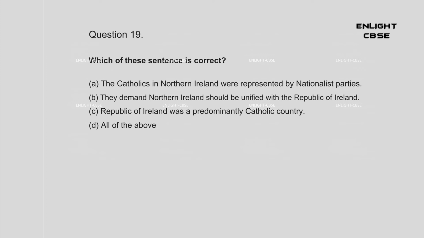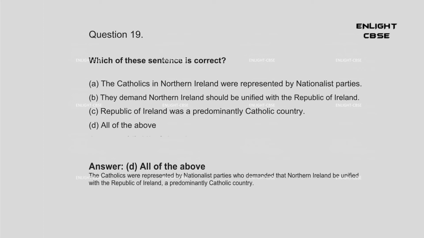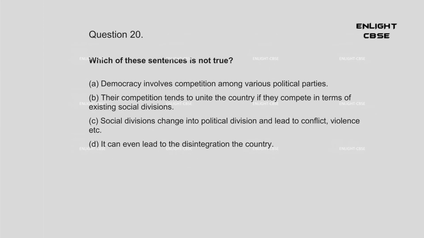Question 19. Which of these sentences is correct? A. The Catholics in Northern Ireland were represented by nationalist parties. B. They demand Northern Ireland should be unified with the Republic of Ireland. C. Republic of Ireland was a predominantly Catholic country. D. All of the above. Answer: D. All of the above. The Catholics were represented by nationalist parties who demanded that Northern Ireland be unified with the Republic of Ireland, a predominantly Catholic country.